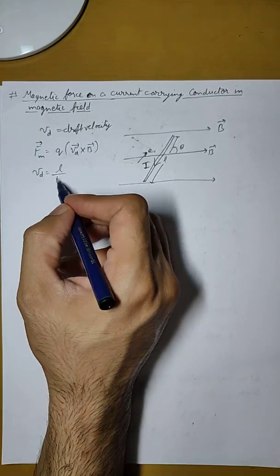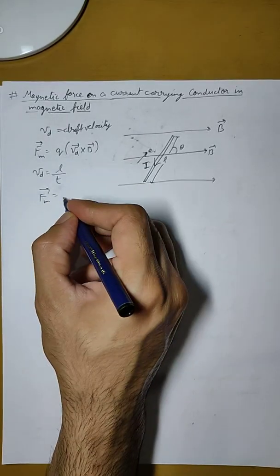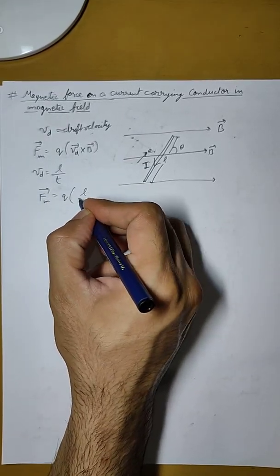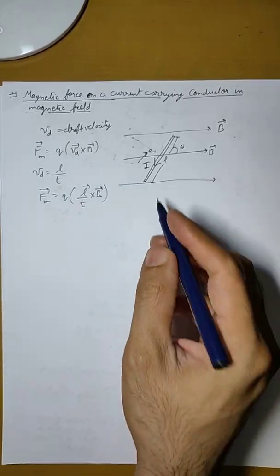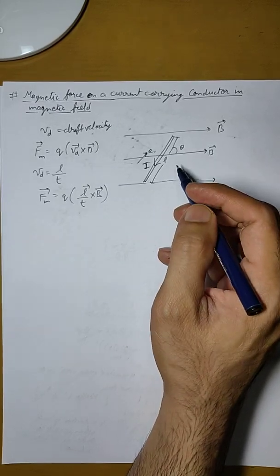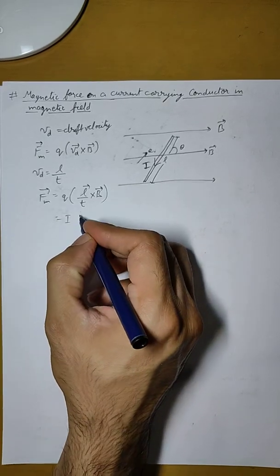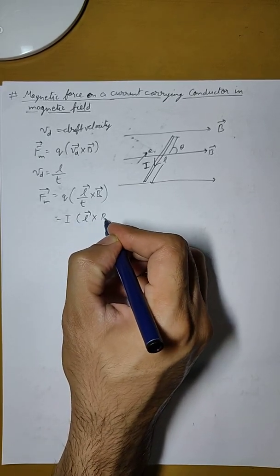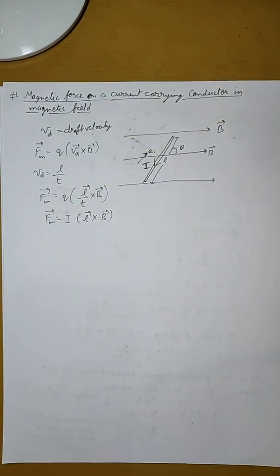Then this will be equal to the drift velocity, and the magnetic Lorentz force will become Q L by t cross B, where L is taken as the vector in the direction of the flow of electrons. Q upon t is current, so this formula becomes this.